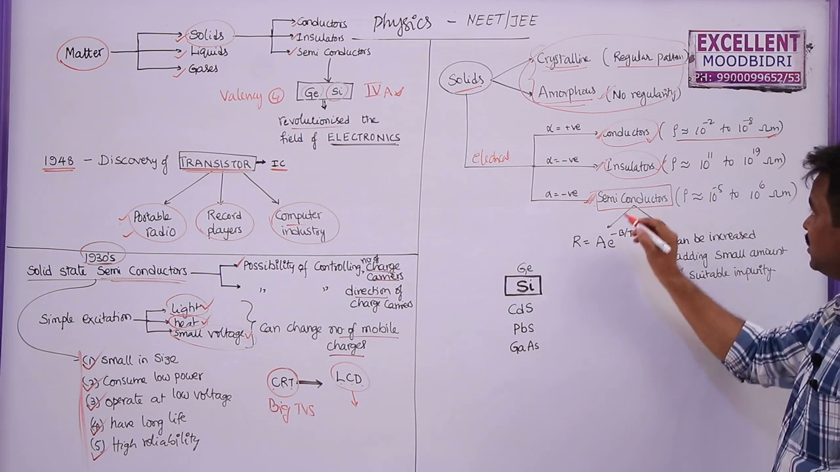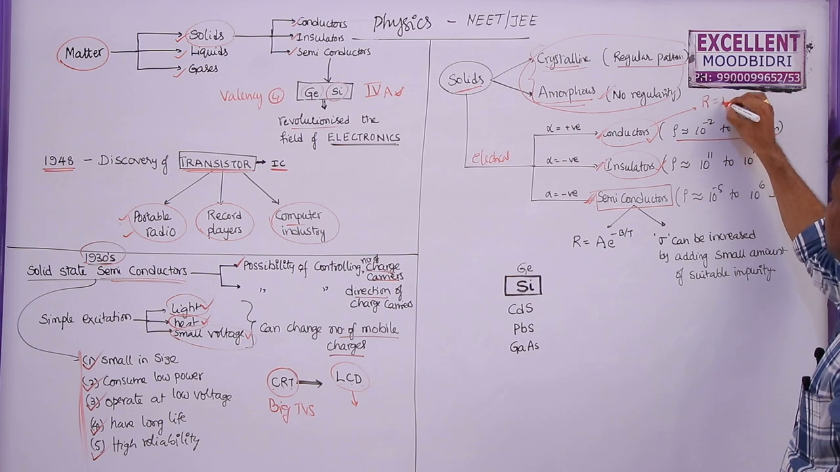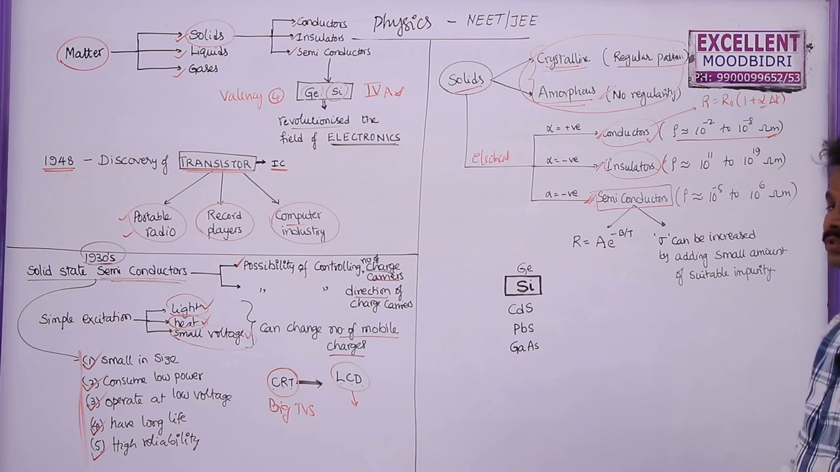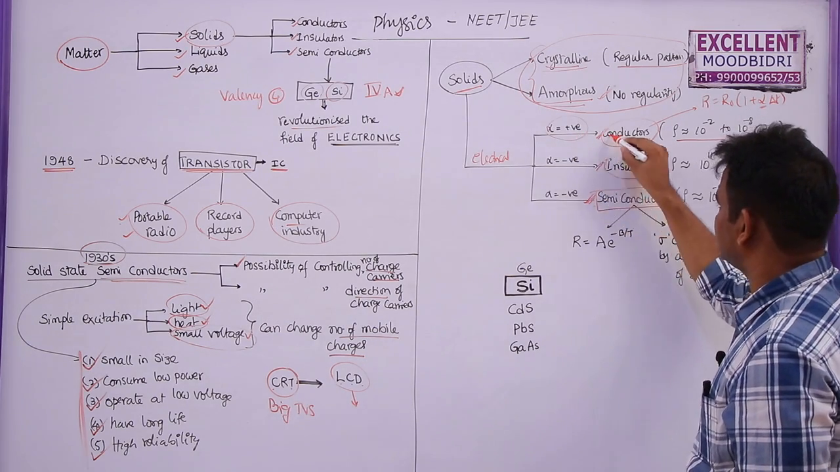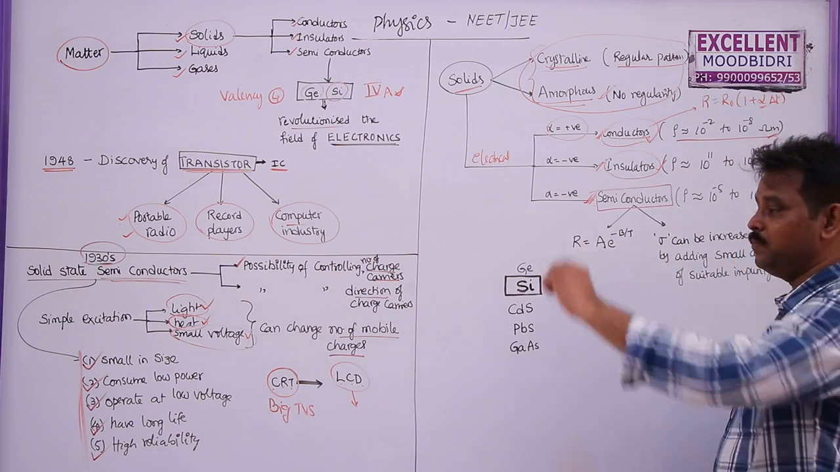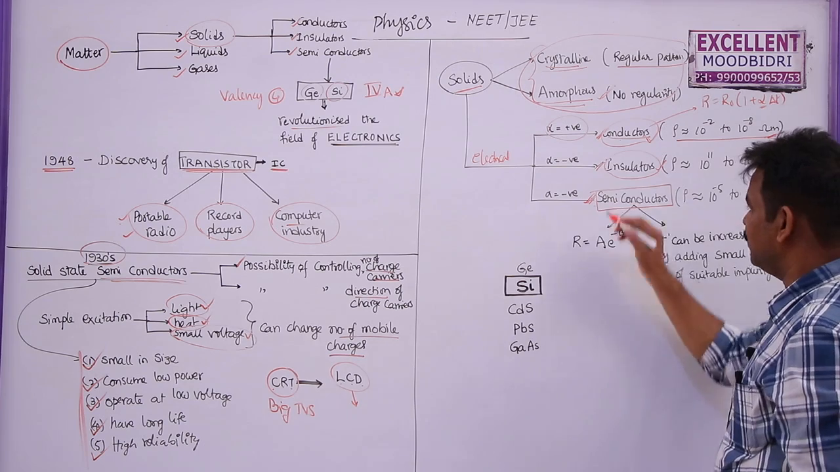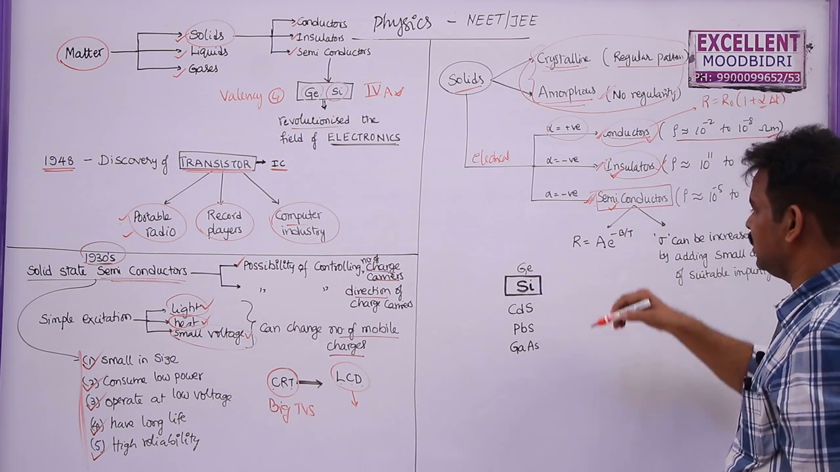Now what is the resistance of a conductor that we studied in current electricity? R is equal to R naught into 1 plus alpha delta T, where alpha is the temperature coefficient of resistance. So alpha is positive for conductors, meaning if the temperature increases, resistance of conductors also increases. But if temperature increases, resistance of insulators and semiconductors will decrease.